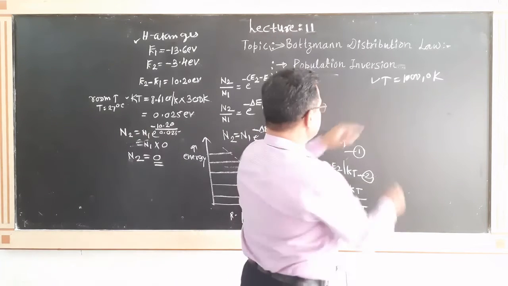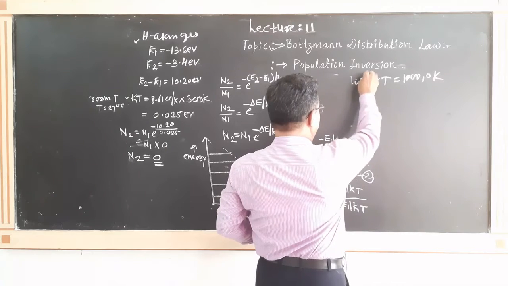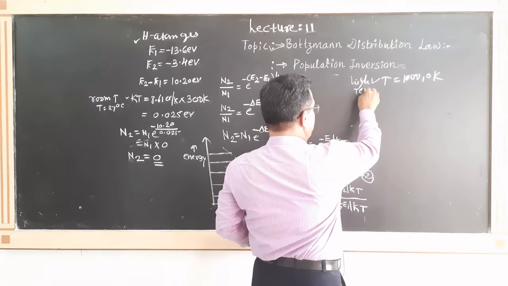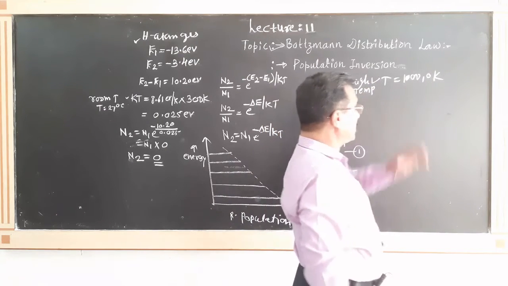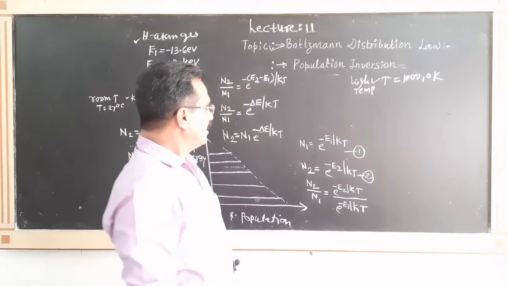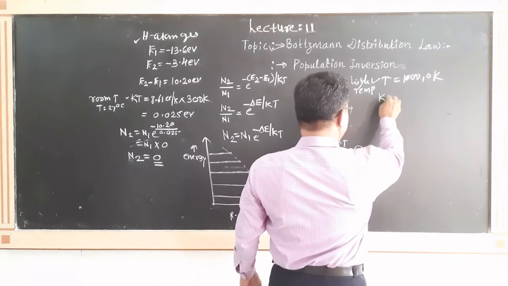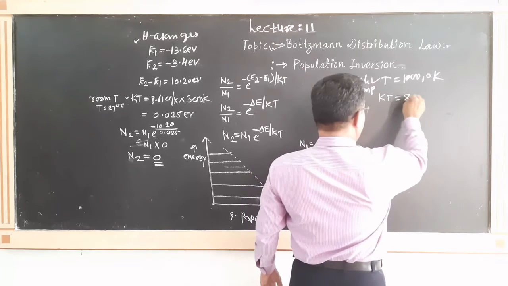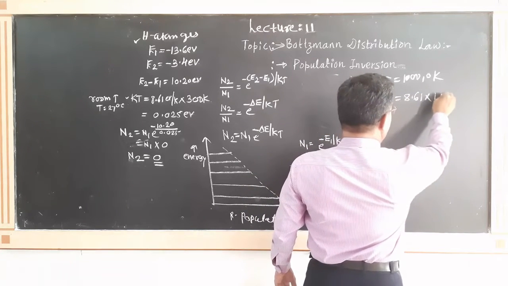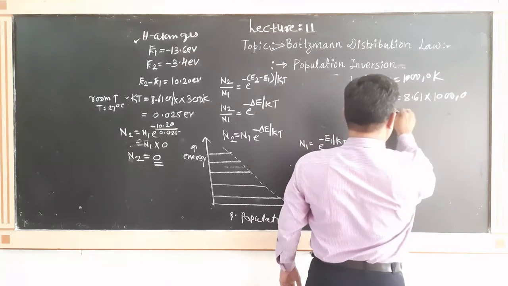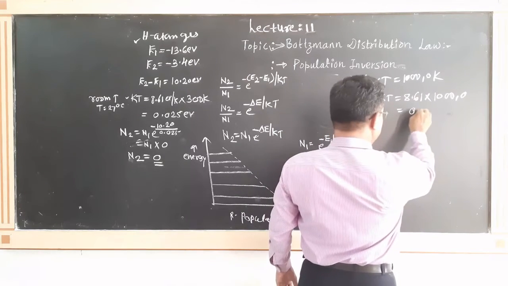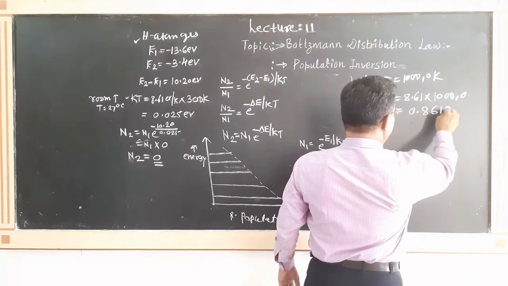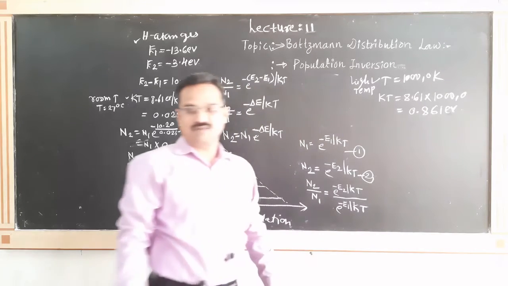But again, when we consider a high temperature, second condition, high temperature means T is equal to 10,000 Kelvin. And then find the value of kT again. The value of kT is equal to 8.61 multiplied by this, and that value comes out to be 0.861 electron volt. This is actually the value.